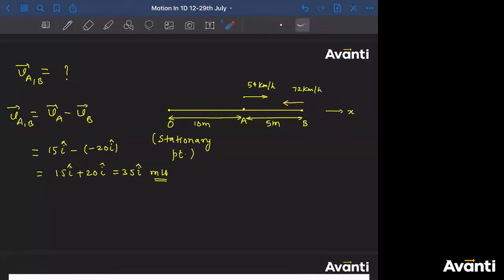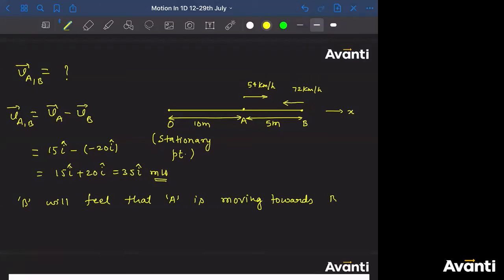So when B will observe A, क्या दिखेगा इसको? This B will feel that A is coming with a speed of 35 meter per second. ठीक है? So क्या लिखेगा? So B will feel that A is moving towards B with 35 meter per second.